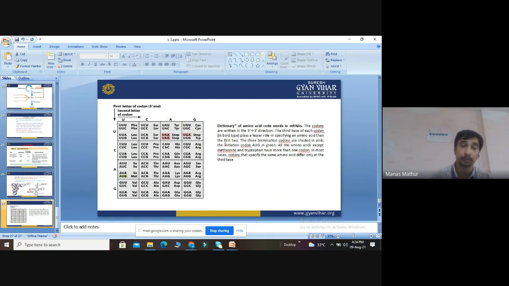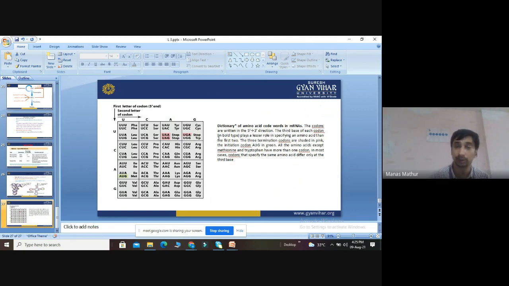In total there are 64 codons. Out of 64, 61 are sense codons and 3 are nonsense codons, which inhibit the process of protein synthesis. These 3 stop codons are UAA, UAG and UGA, also called termination codons.